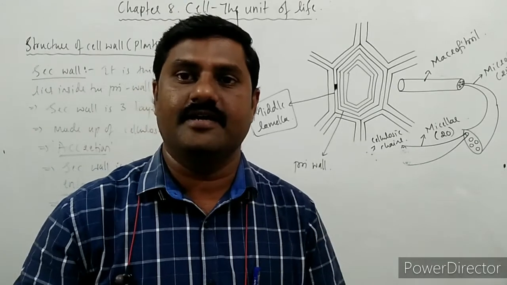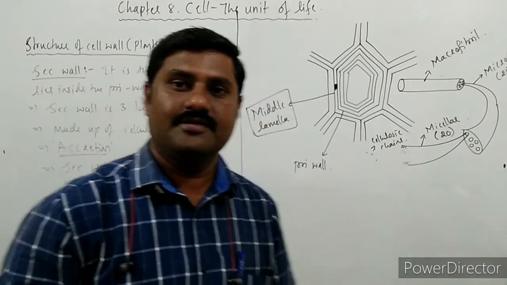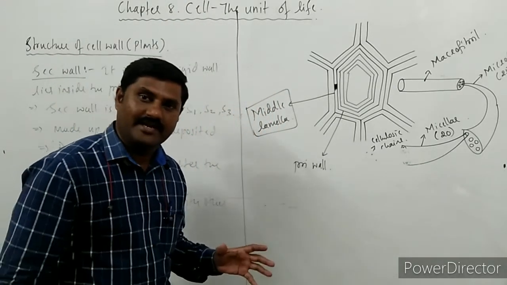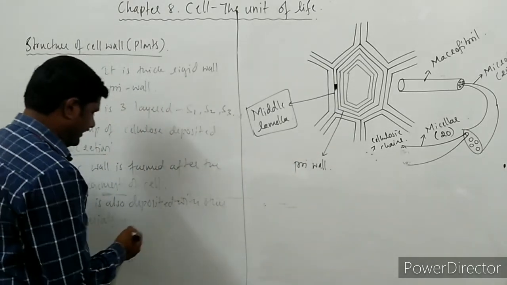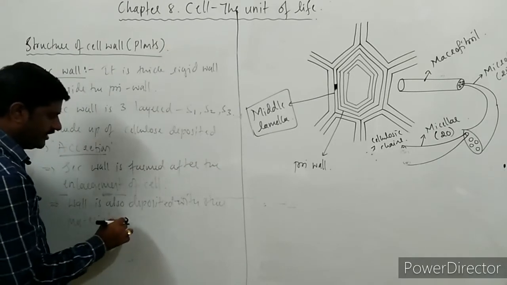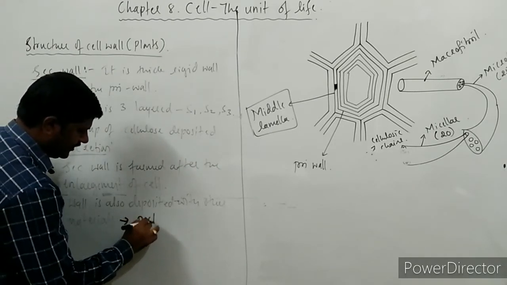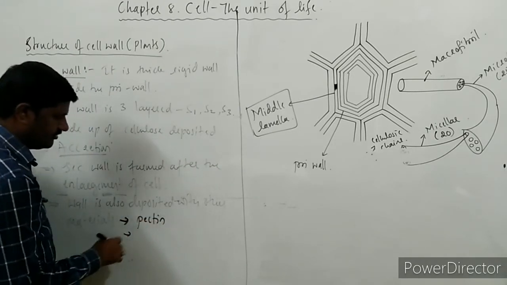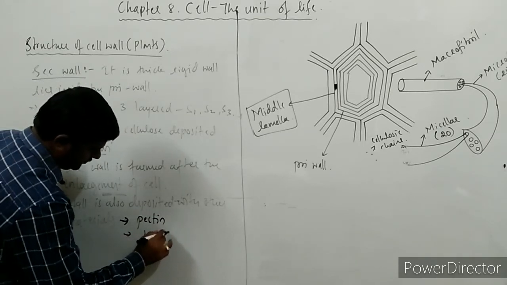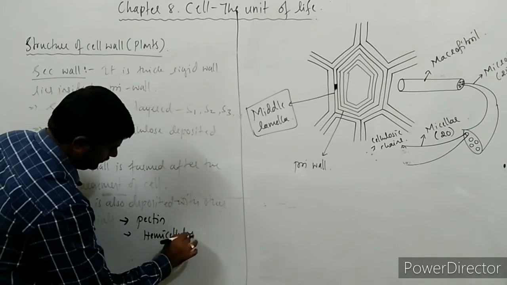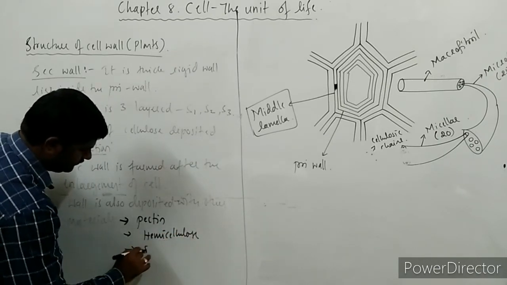Pectin, hemicellulose, cellulose, all these are other materials which are deposited over here in the secondary wall. Let us write down the wall materials: pectin is also deposited over here, and hemicellulose is also deposited over here.